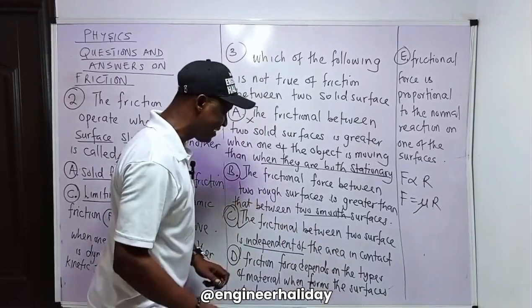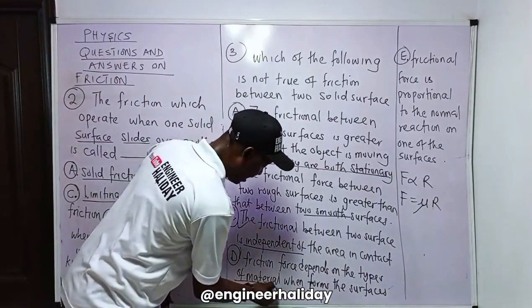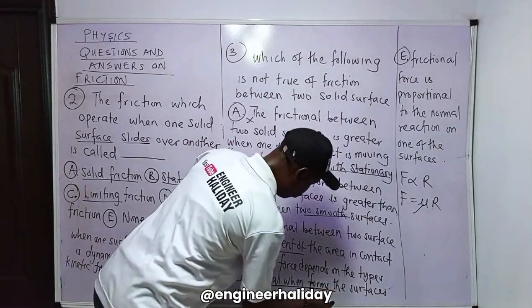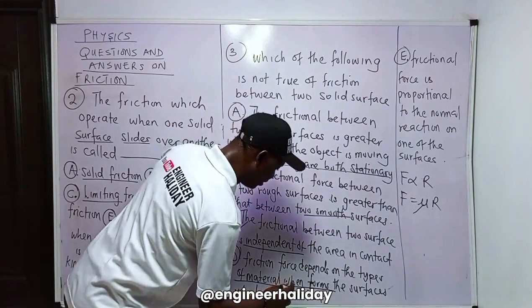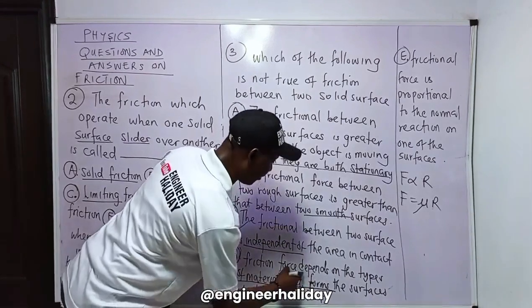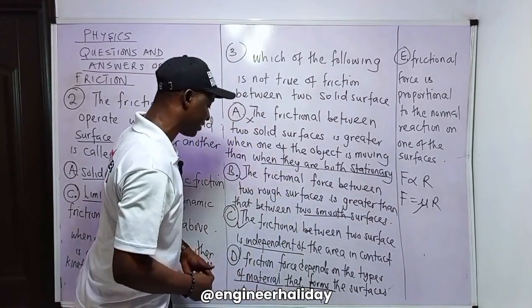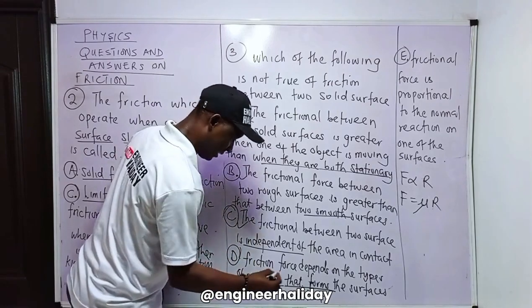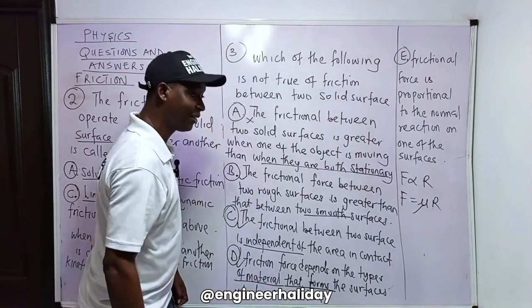Frictional force depends on the types of material that form the surfaces which are in contact. I think that is the right language to use. So this one is correct.